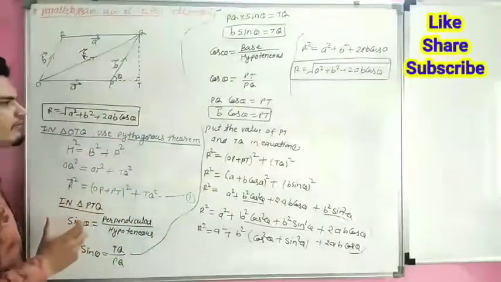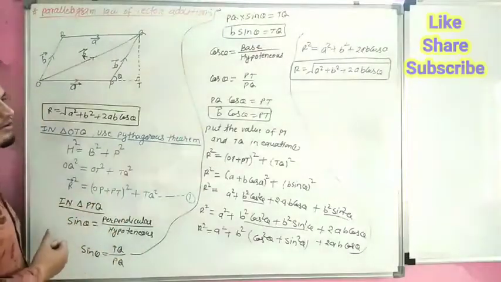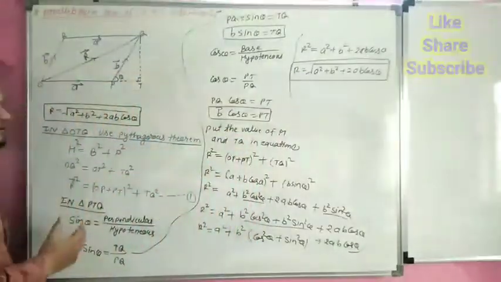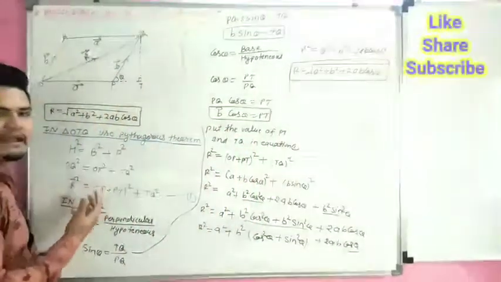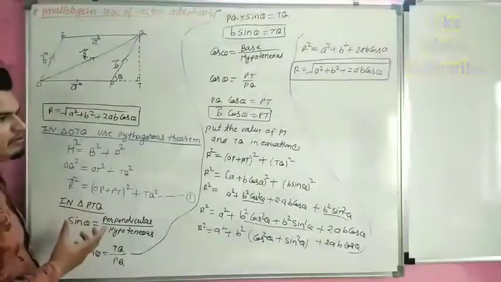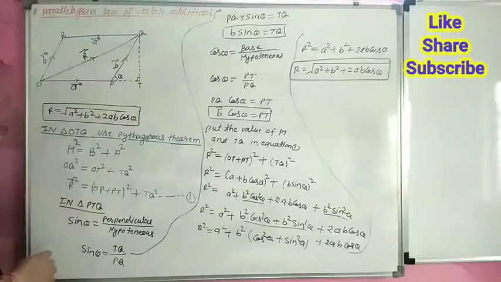This is the derivation of parallelogram law of vector addition. How does this formula come? It comes with the help of trigonometry and Pythagoras theorem. So parallelogram law of vector addition is an important topic. You can write all the theory and derivation.